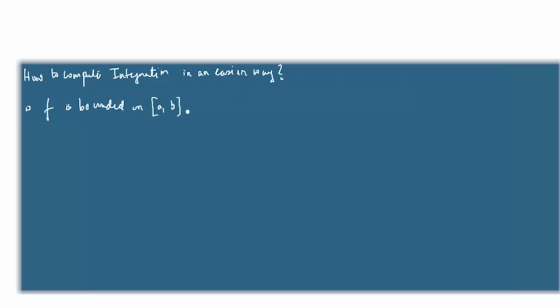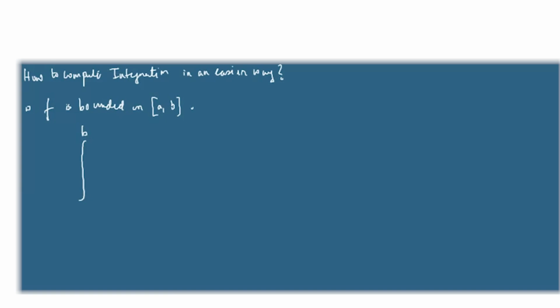They did the initial thing that we all know now, the equal Riemann sum. How to compute integration in an easier way? They told us if a function is just bounded, then we know it's integrable, of course, because the limit will exist. You can show that the integration exists, okay?